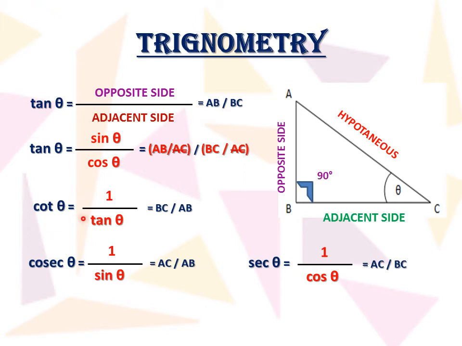Next, what is cot theta? Cot theta is the inverse of tan theta, that is base upon opposite side, BC upon AB. Cosec theta is the inverse of sine theta, that is 1 upon sine theta, the reciprocal of sine theta. In sine theta we say opposite side upon hypotenuse; in cosec theta we will say hypotenuse upon opposite side. And similarly, sec theta is equal to 1 upon cos theta, that is hypotenuse upon the adjacent side, or you can say the base side of theta.